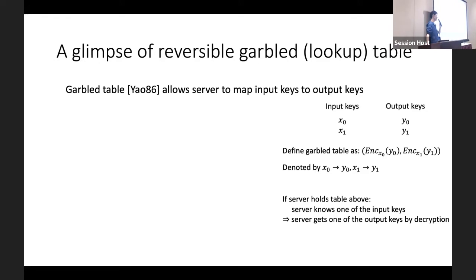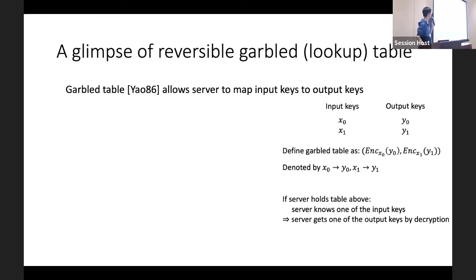So why could we use this notion? That's because intuitively, if the server holds a table above, and if the server additionally knows one of the input keys, it could try to decrypt each row of the table, where each encryption is called a row of the table, and get exactly one of the output keys in this decryption process.